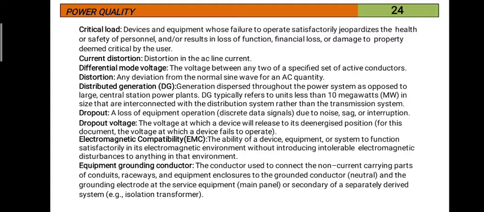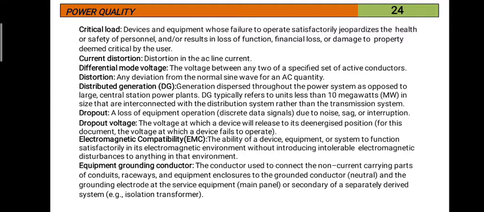Next, coming to dropout: a loss of equipment operation, or discrete data signals, due to noise, sag or interruption is called dropout. Dropout means that due to any noise, sag or interruption, if equipment loses its operation, it is known as dropout. Dropout voltage is the voltage at which a device will release to its de-energized position.